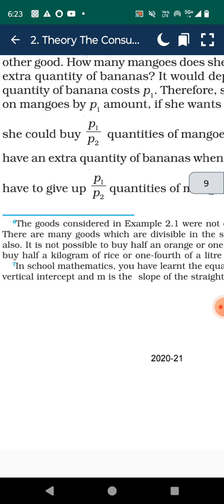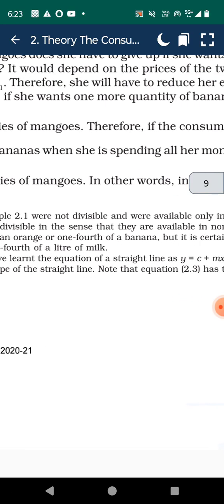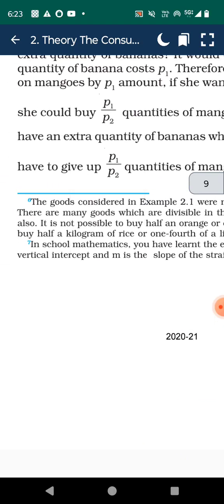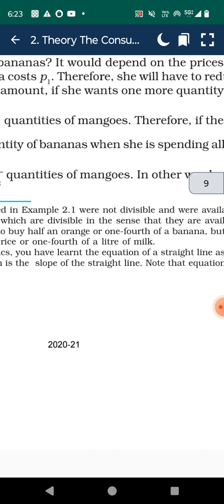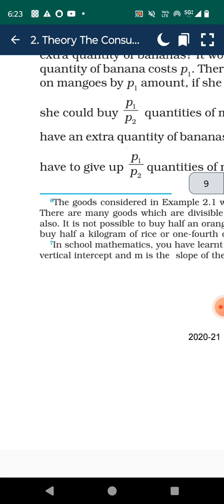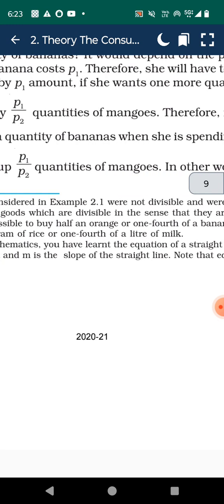A unit quantity of bananas costs p1. Therefore, she will have to reduce her expenditure on mangoes by p1 amount. With p1, she could buy p1 by p2 quantity of mango.